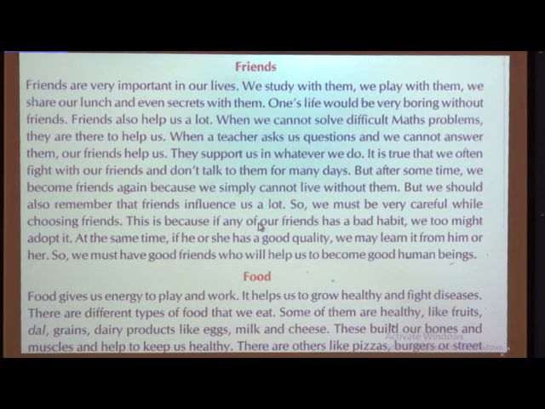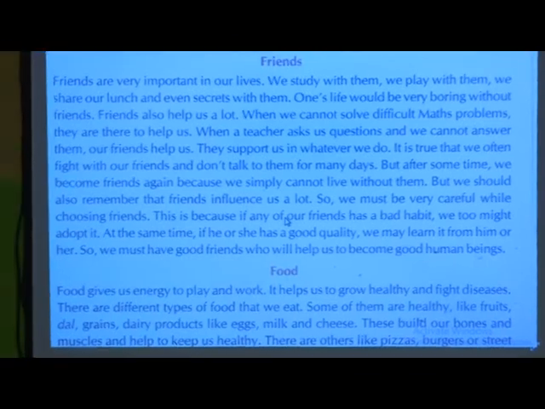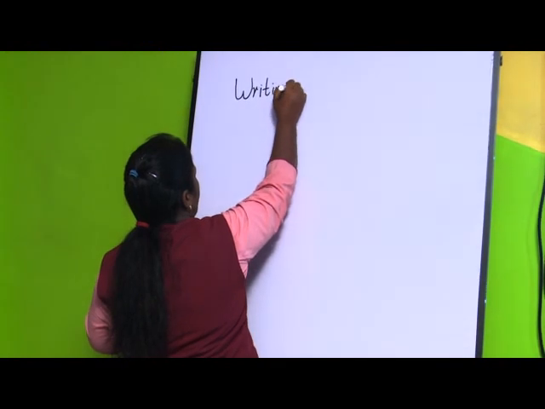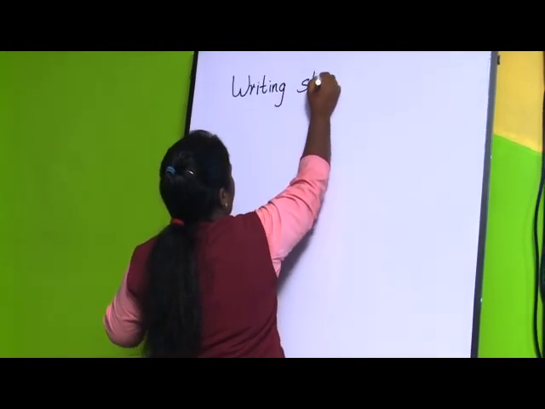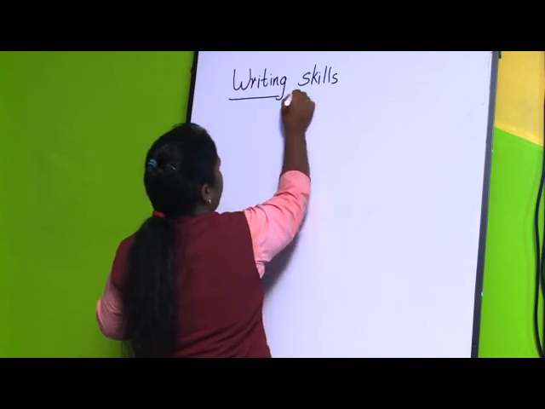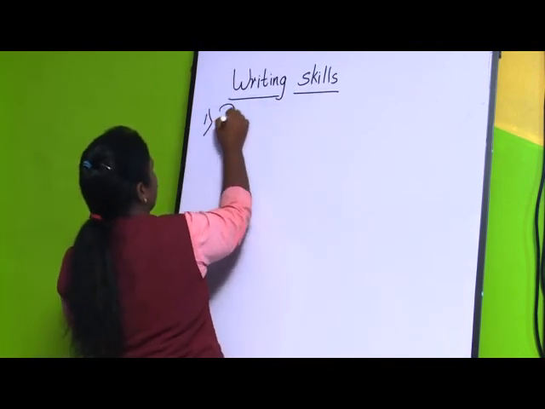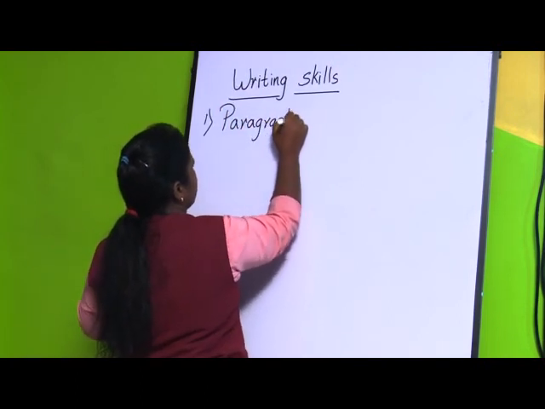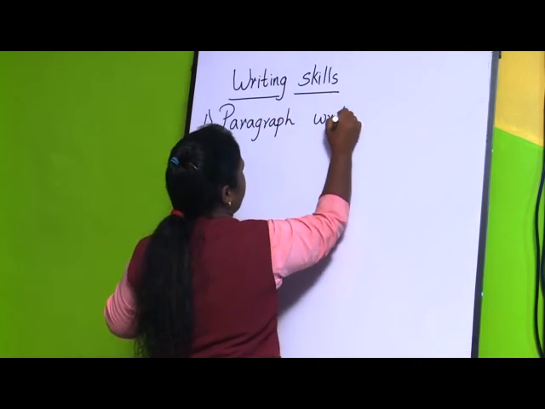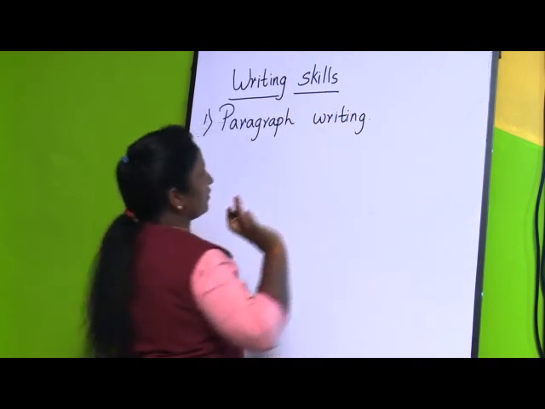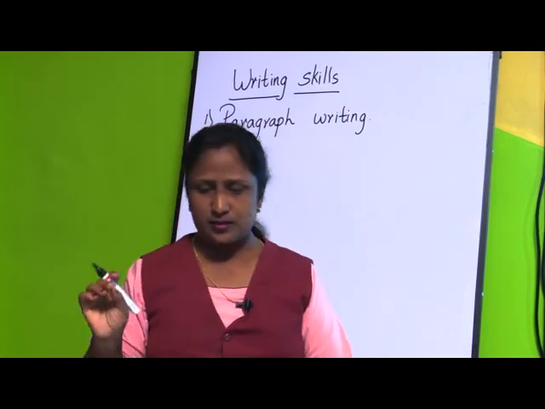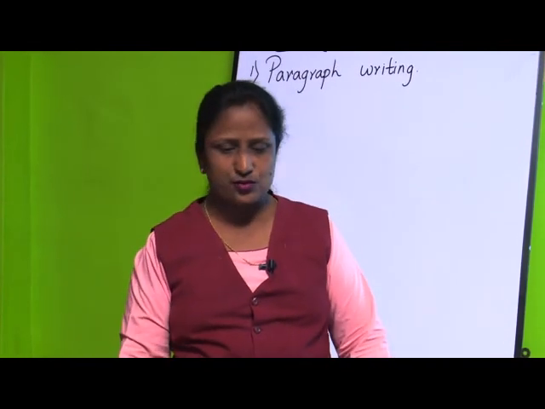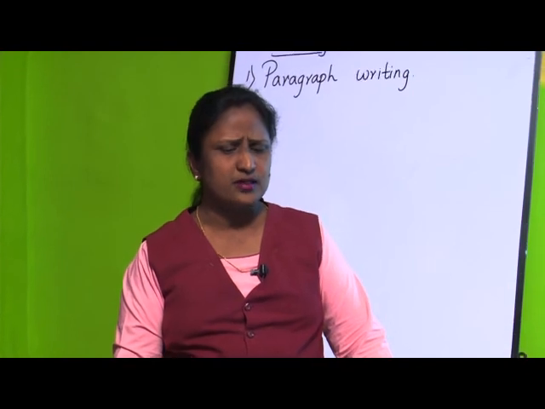So, we are going to start with the writing skills now. In that we are going to study how to write a paragraph, that is paragraph writing. Children, paragraph writing is related to only one topic, and on this topic you are supposed to write at least 10 to 15 sentences, not more than that. You can see on the screen, at least 10 to 12 sentences are written.